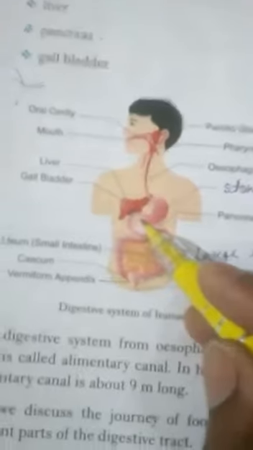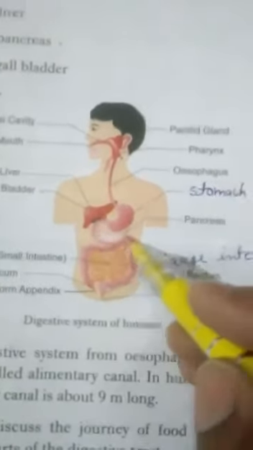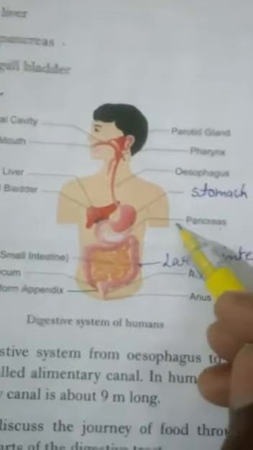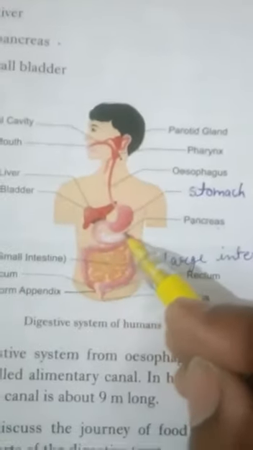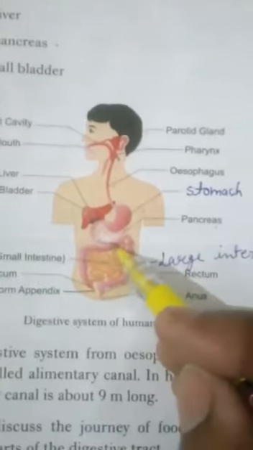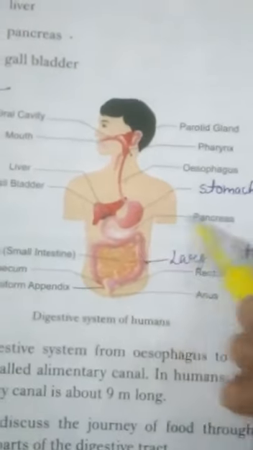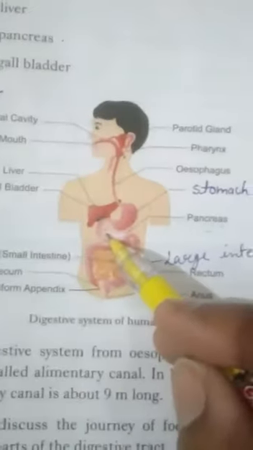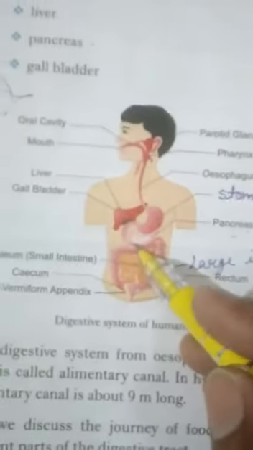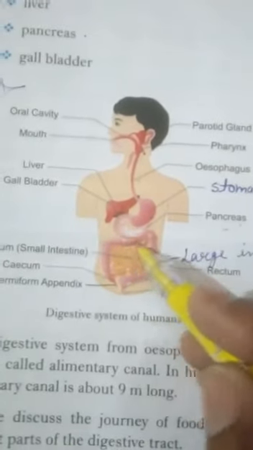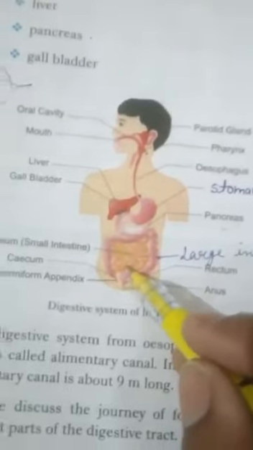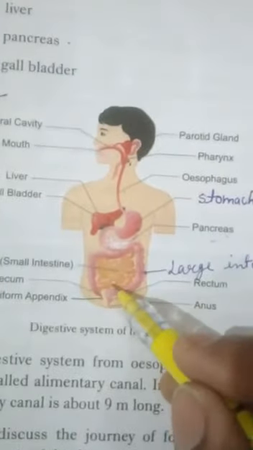So bile juice mixes into the food, and also pancreatic juice, which is secreted by the pancreas gland. This is the next gland. It is a leaf-like structure and pink in color. It secretes the pancreatic juice. It also mixes into the food and helps in the digestion. After that, food passes into the small intestine. Here the complete digestion takes place.